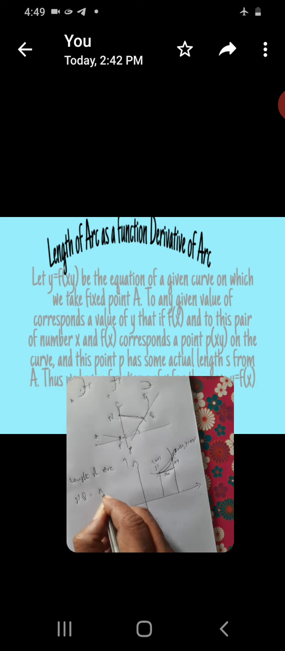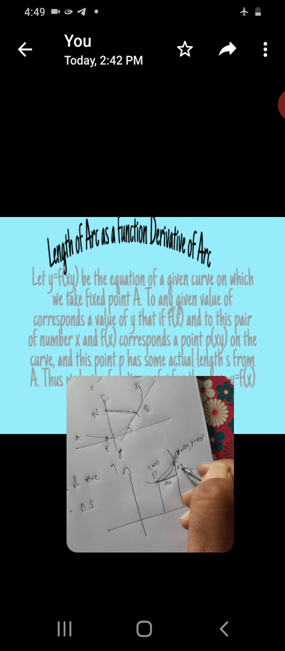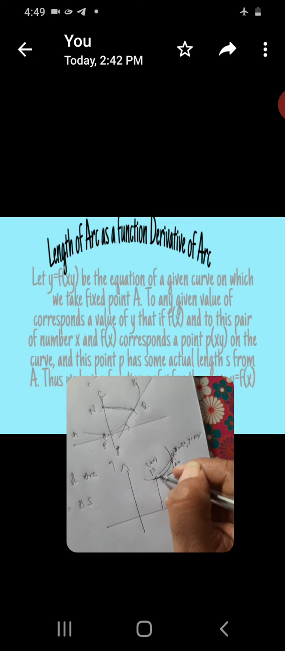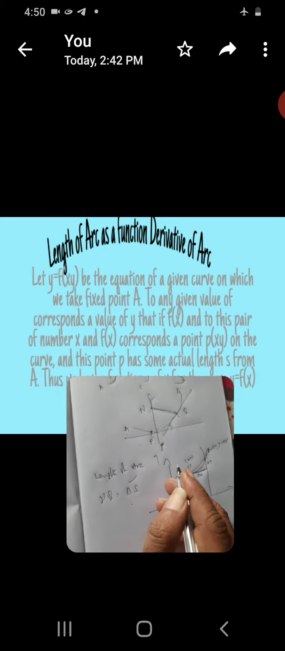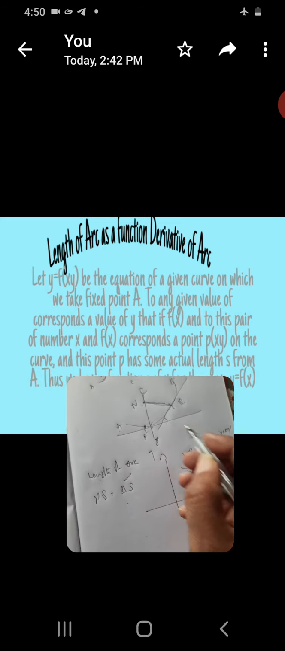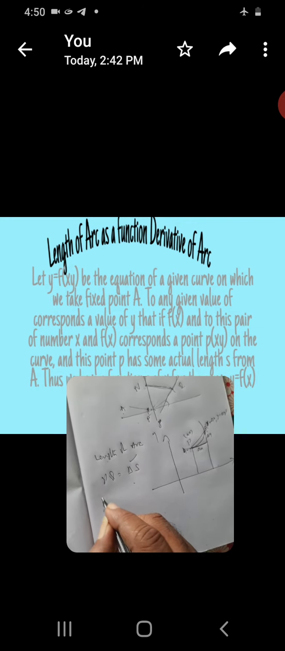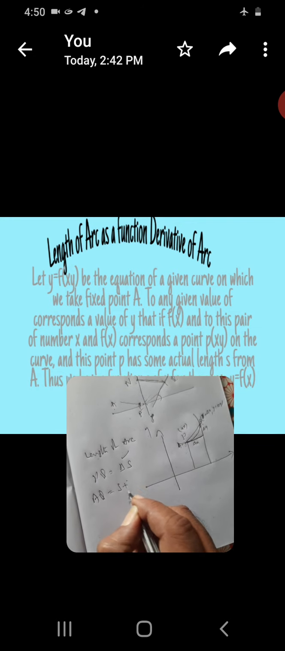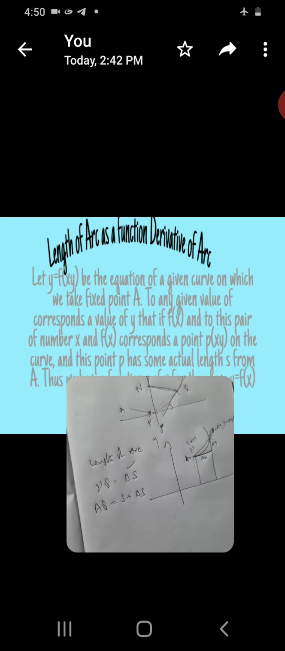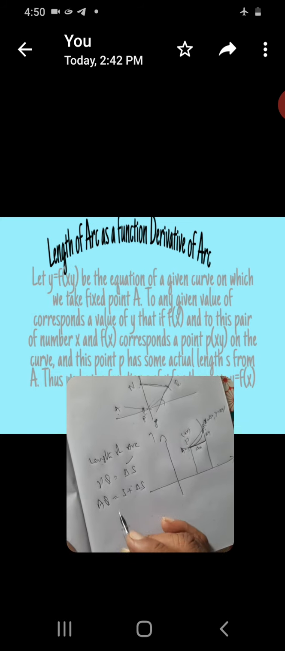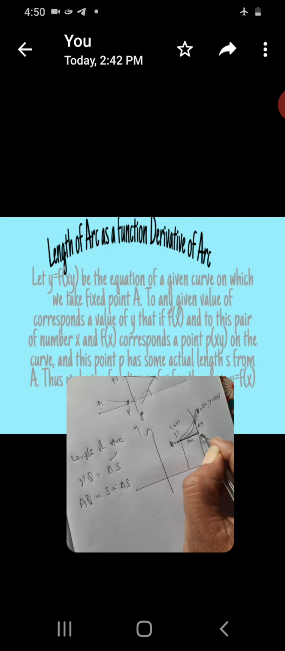PQ length is equal to delta S, a small quantity. See AQ: A is any point, so AQ is equal to S plus delta S. Now see, from the right angle triangle, this is our right angle triangle.